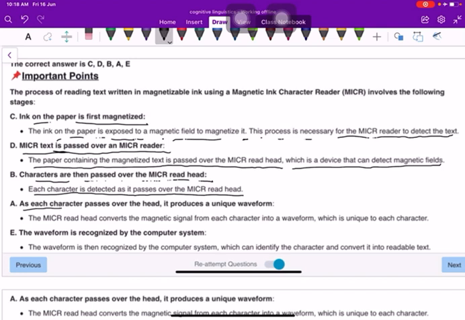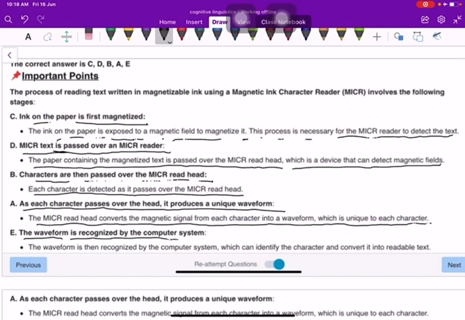Next, as each character passes over the head, it produces a unique waveform. The MICR read head converts the magnetic signal from each character into a waveform which is unique to each character. The next, the waveform is recognized by the computer system. The waveform is then recognized by the computer system, which can identify the character and convert it into readable text.